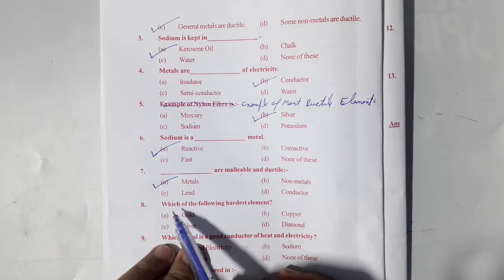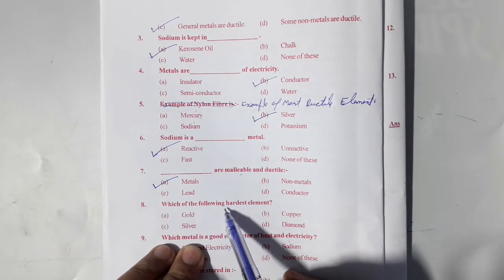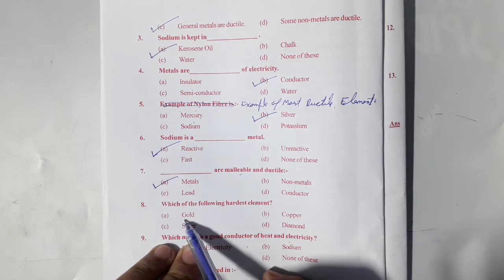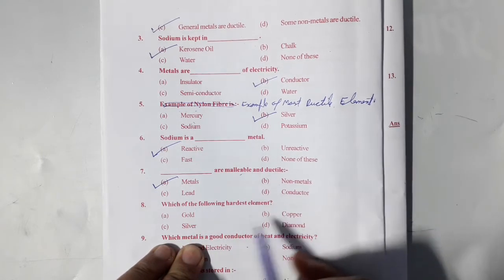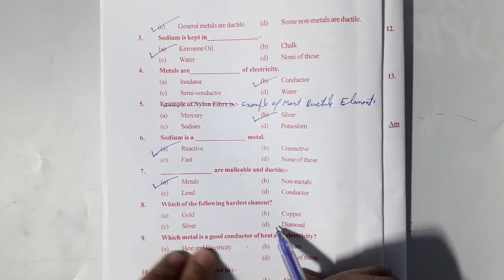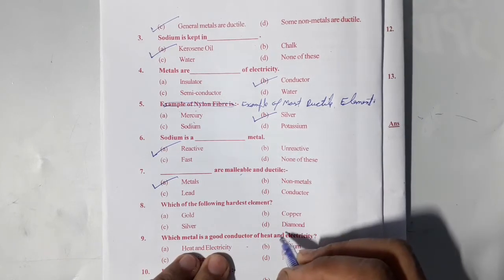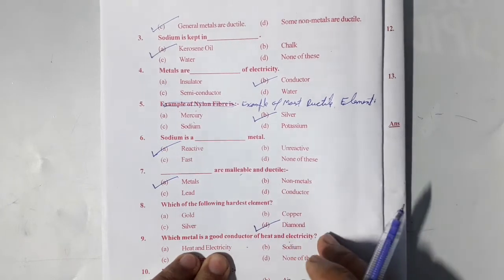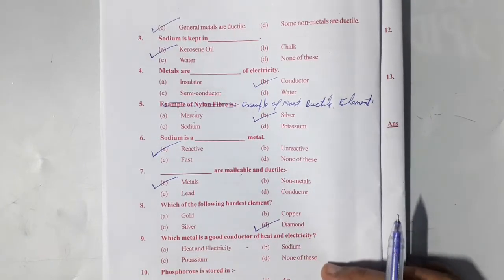Next question. Which of the following is the hardest element? Option A, gold. Option B, copper. Option C, silver. Or option D, diamond. So students, we know that diamond is the hardest substance. So its correct option is option D.